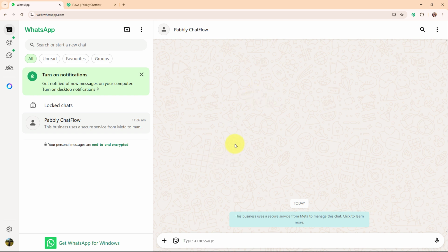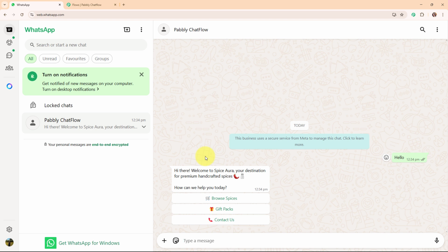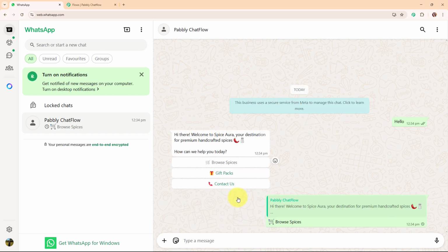Let's suppose that I am a customer and I'm going to drop a text to this chat, such as hello. And here you can see I have received a text: hi there, welcome to Spice Aura, your destination for premium handcrafted spices. How can we help you today? And here I've received 3 quick reply buttons: browse spices, gift packs, and contact us. So let's select browse spices.